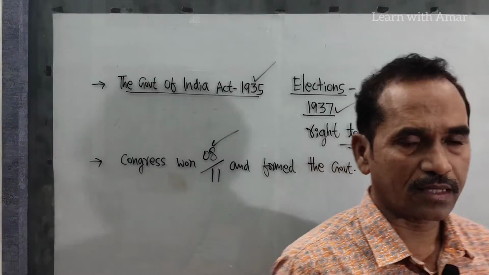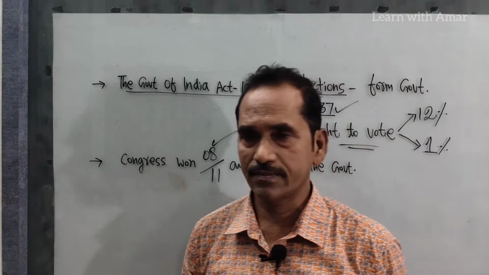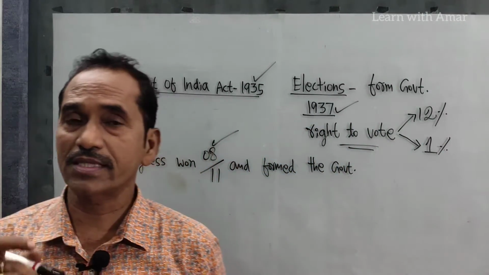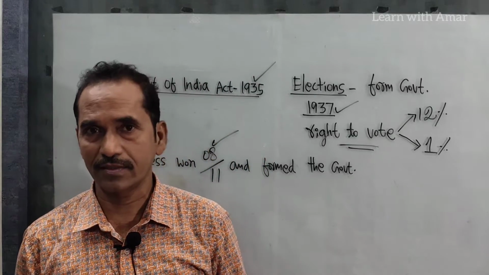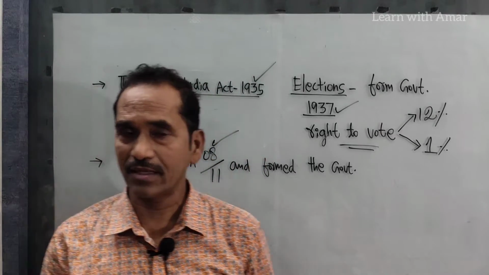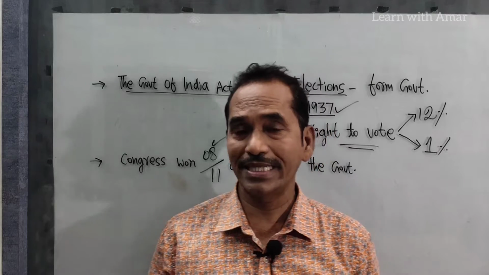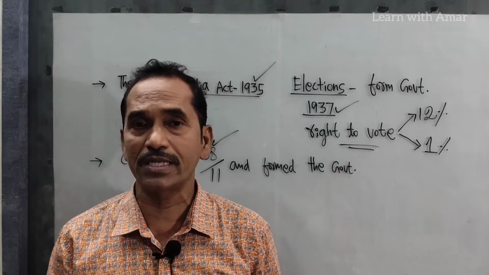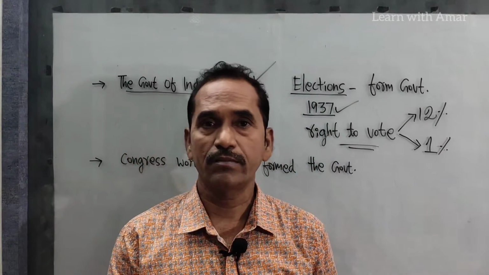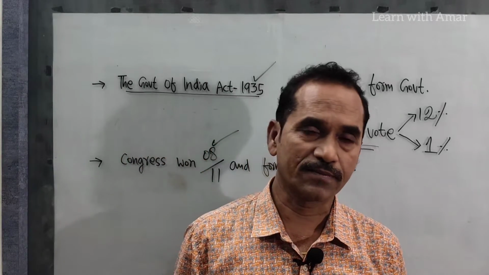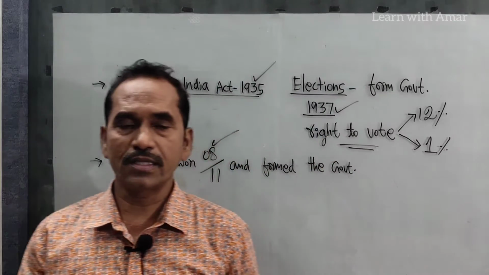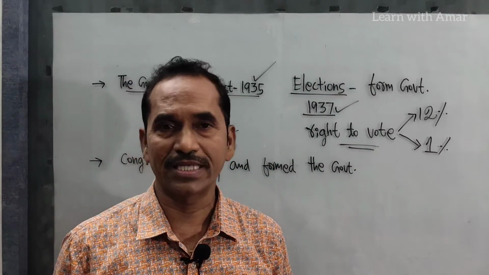And this was a tough time for the Congress party, because the Second World War started in the year 1939. Now, what was the stand of the Congress party? Should Indians or Congress support the British or oppose the British? At the time, many congressmen did not like Nazism and fascism, so they wanted to support the British.